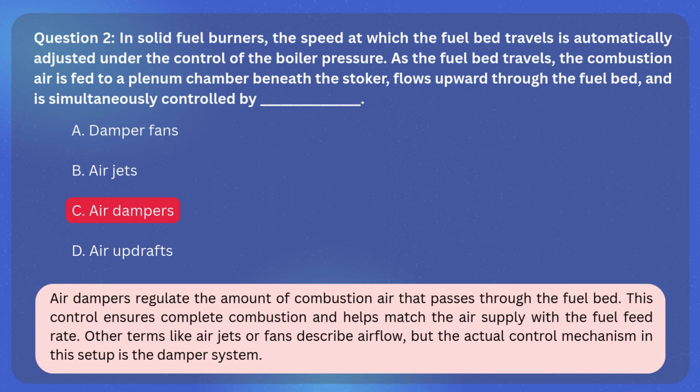The correct answer is C. Air dampers. Explanation. Air dampers regulate the amount of combustion air that passes through the fuel bed. This control ensures complete combustion and helps match the air supply with the fuel feed rate. Other terms like air jets or fans describe airflow, but the actual control mechanism in this setup is the damper system.